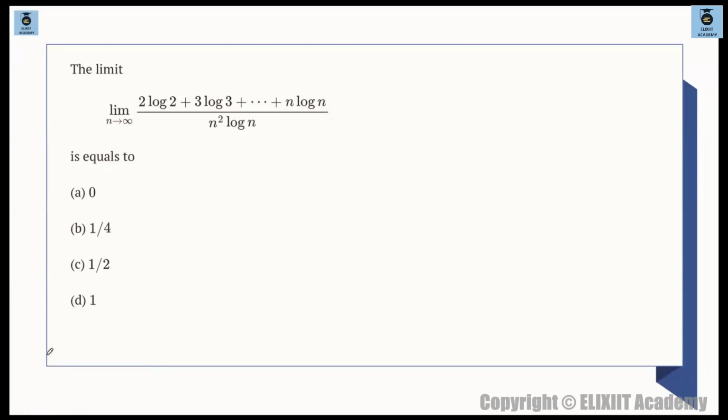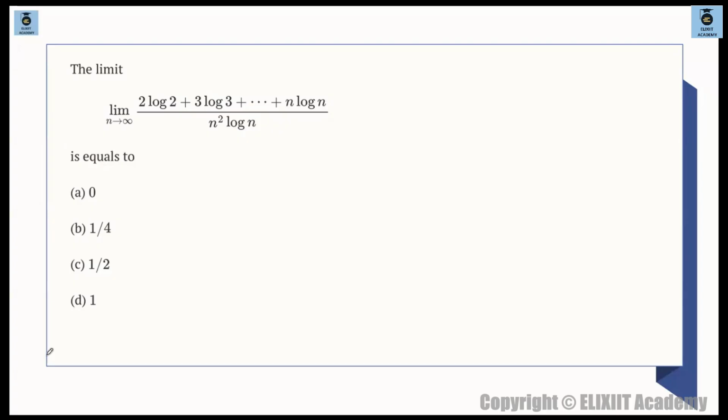देखो फर्स्ट क्वेश्चन क्या बोल रहा है. फाइंड द लिमिट n टेंड्स टू इंफिनिटी, (2 log 2 plus 3 log 3 and so on till n log n) divided by n square log n. ठीक है. This is one such question where students have wasted a lot of time while trying to express this in terms of f of r by n. ठीक है. वो बोला था ना लिमिट n टेंड्स टू इंफिनिटी और फिर समेशन दिया जाएगा. ठीक है. You have to see whether 1 by n is there or not. It's difficult to represent in terms of f of r by n.